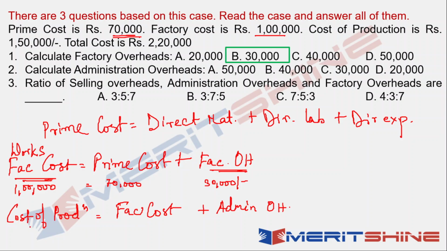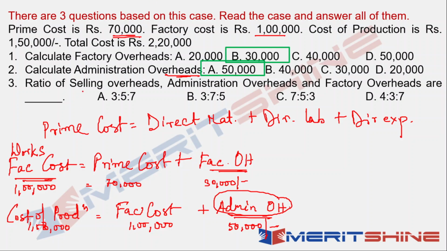When administration overhead gets added to factory cost, the cost that you get is production cost. Now, in this case, do we have factory cost? Yes, that's 1 lakh. Do we have cost of production? Yes, and that is 1,50,000. So what would be the administration overhead? Administration overhead would be 50,000. So you have got your admin overhead. Admin overhead is 50,000. Very simple.